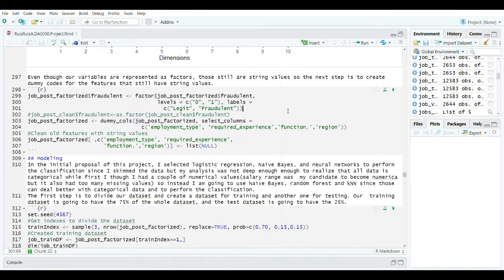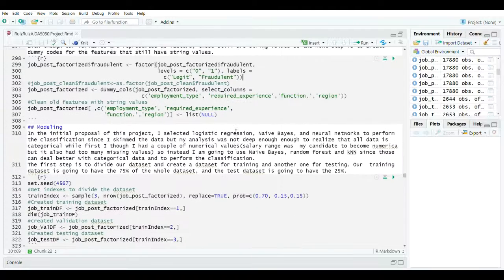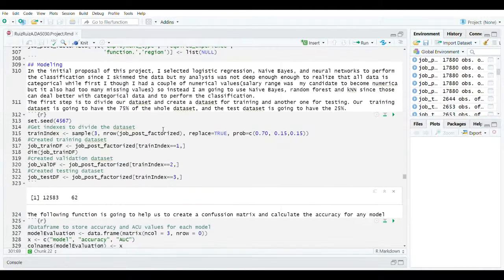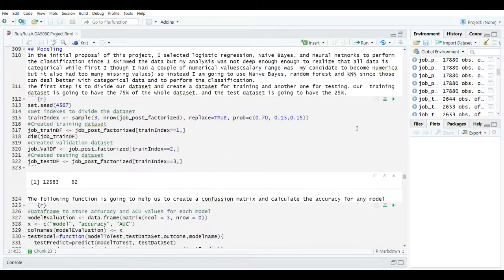So what we are going to do instead is create the dummy codes for our dataset. And now we are going to divide our dataset into three sets: the training dataset, the validation dataset, and the testing dataset.